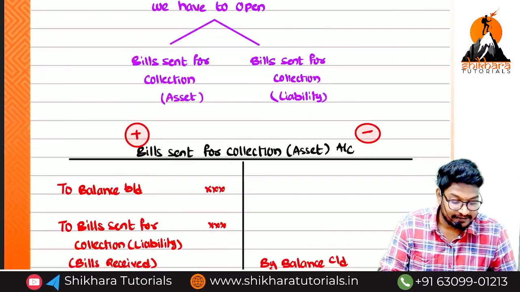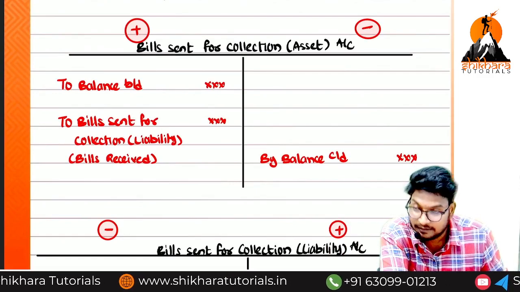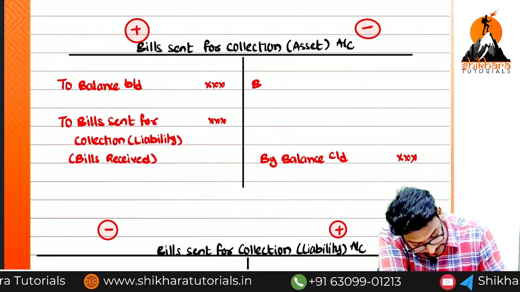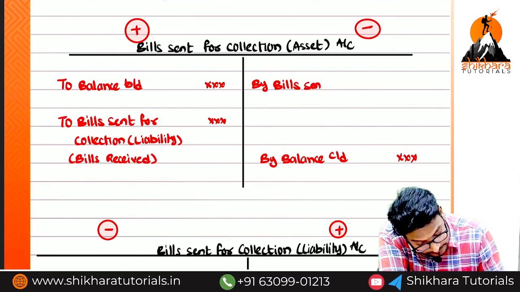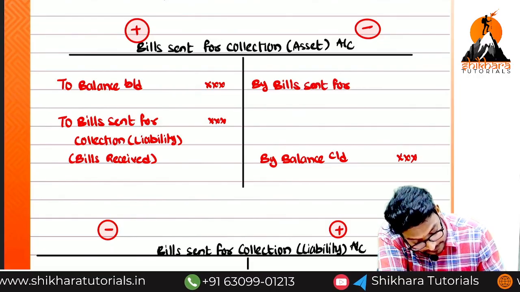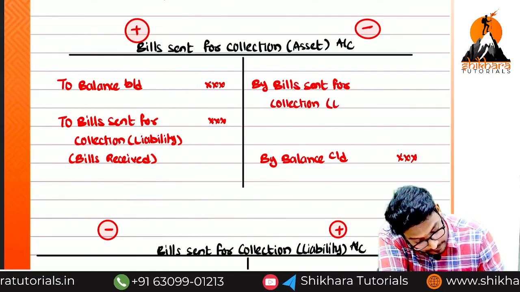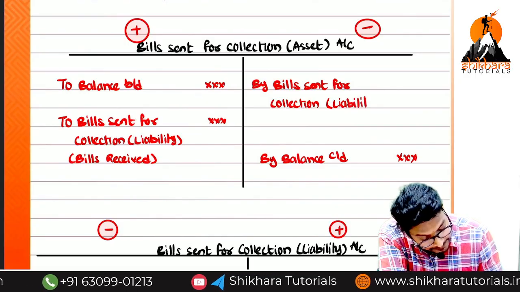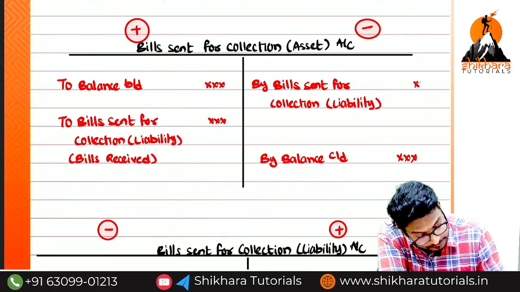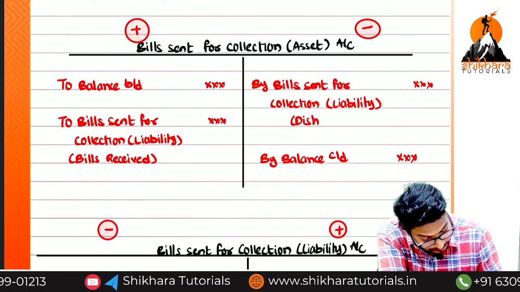Now, does our asset balance increase or decrease? It decreases. Which side do we have to write? Credit side. So, by bills sent for collection liability account. Honor or dishonor? Dishonor.